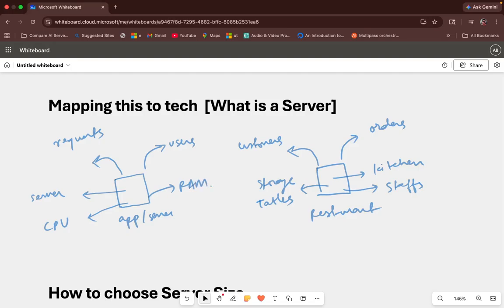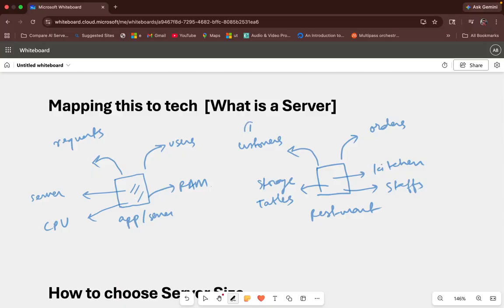So this is the analogy. Just like with multiple requests, the restaurant cannot cater to all the requests, and as a result users get dissatisfied, they walk away, they are angry. Just the same way, when there is a server in which our application is hosted, and if the server is not able to cater to all the requests, people tend to leave and the server crashes. So this is an analogy.